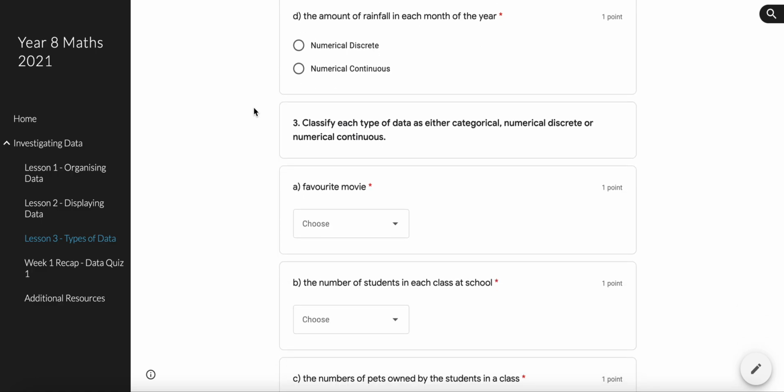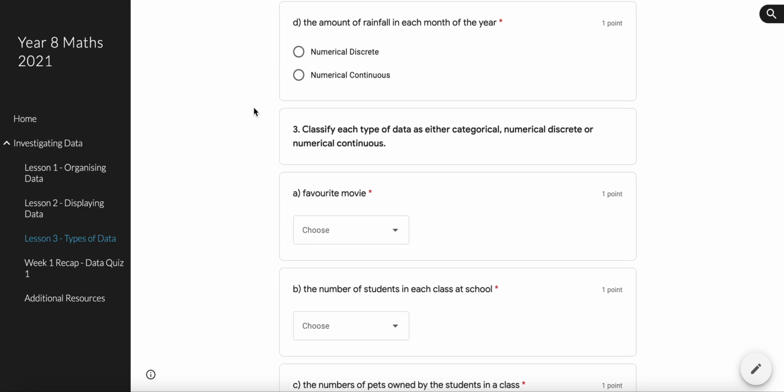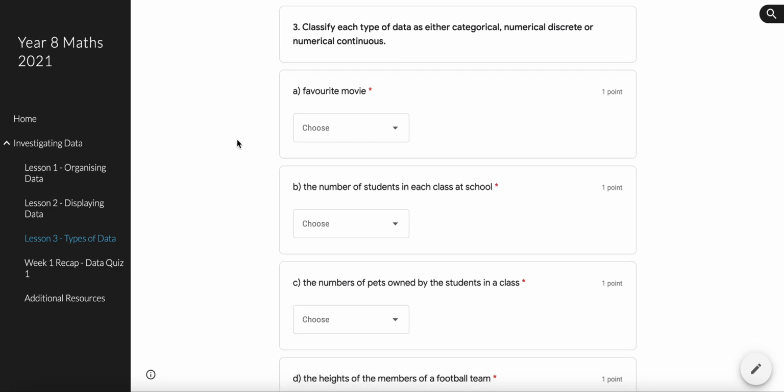And the amount of rainfall in each month of the year. Rainfall, I believe, is measured in millimeters. So it's measured, not counted. We don't count the amount of rainfall. That would be pretty difficult. So it's continuous. And now we've got question 3, which is classify each type of data as either categorical, numerical discrete, or numerical continuous. Okay, so it's testing all of our knowledge from question 1 and question 2. First we have to decide whether it's categorical or numerical, and then if it is numerical, we need to go one step further and work out whether it's discrete or continuous.